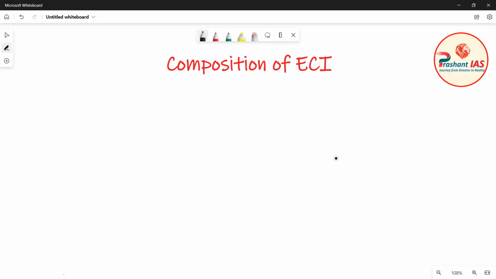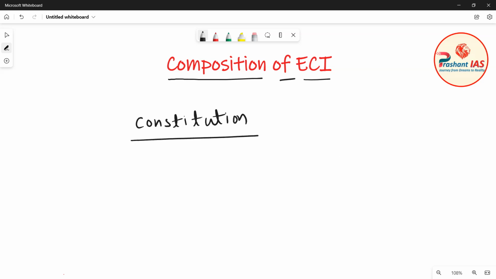So friends, now let us come back to our topic. Our topic is the composition of Election Commission of India. As we are studying the Constitution of India, first of all it is our duty to know what is written in the Constitution about the composition of ECI. What is the meaning of composition? Composition basically means how many members are there in Election Commission of India, how they are appointed, how they are removed, and all the things related to it, or who appoints the members of Election Commission of India.